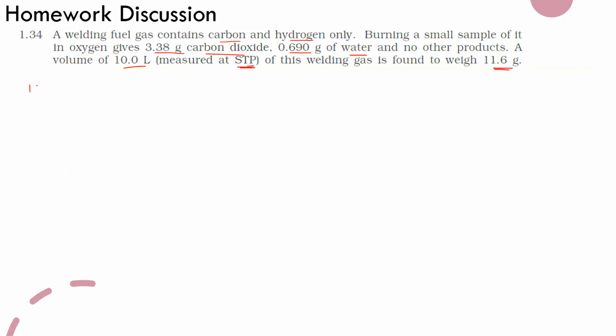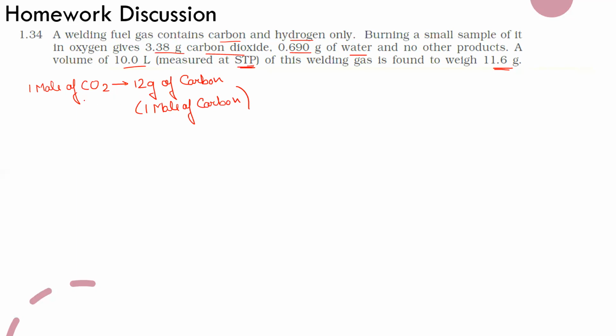So can I say that 1 mole of CO2 contains 12 grams of carbon, which is 1 mole of carbon? So 1 mole of CO2 contains 1 mole of carbon.